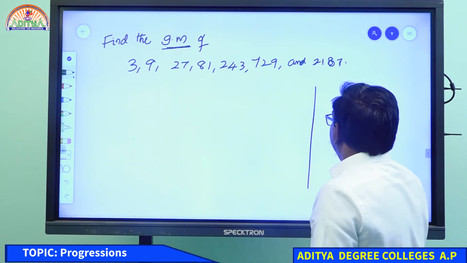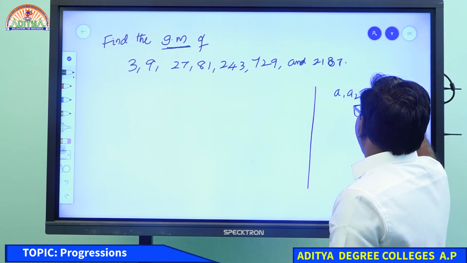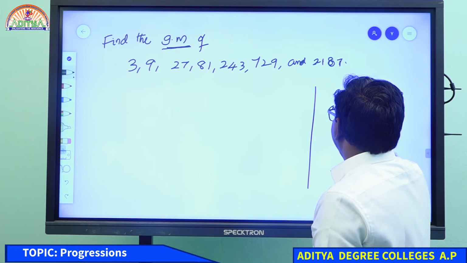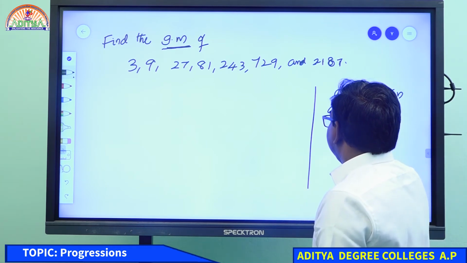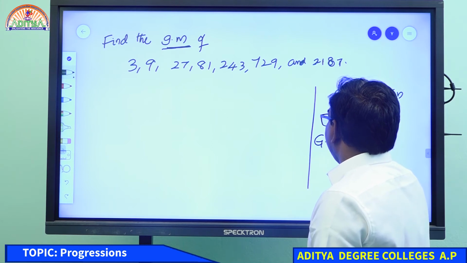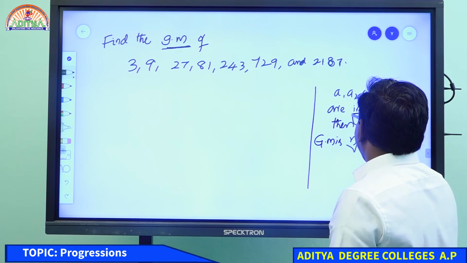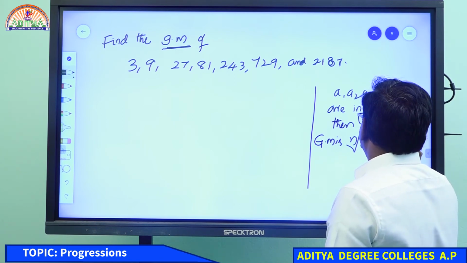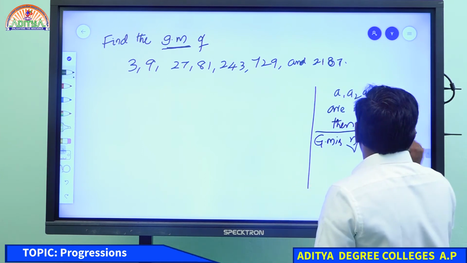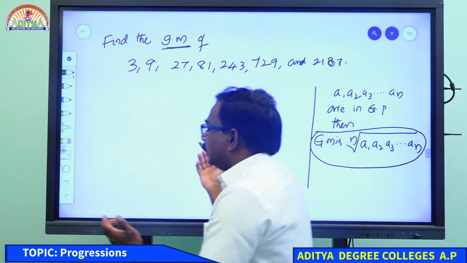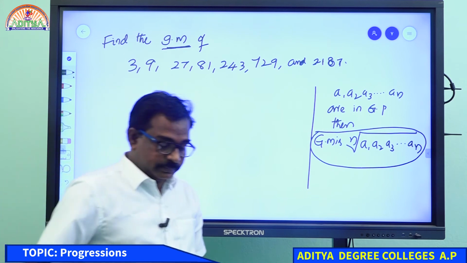If A1, A2, A3 and so on up to An are in GP, then the geometric mean is the nth root of the product of all these numbers: A1 into A2 into A3 and so on up to An. This is geometric mean. Use that to find your answer.